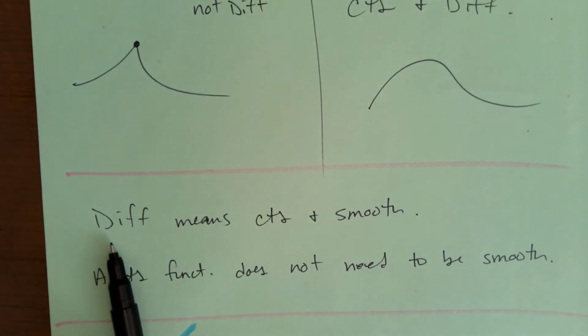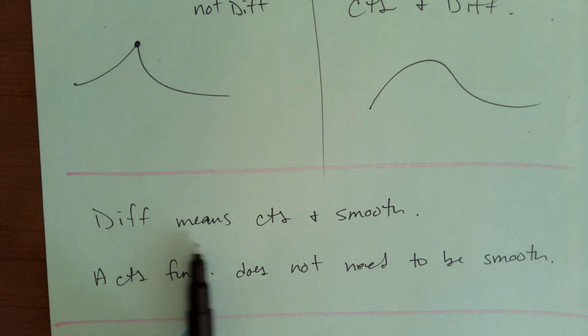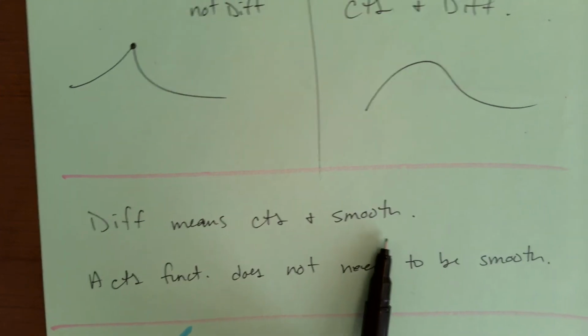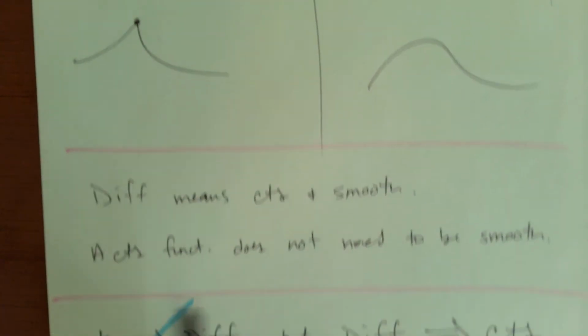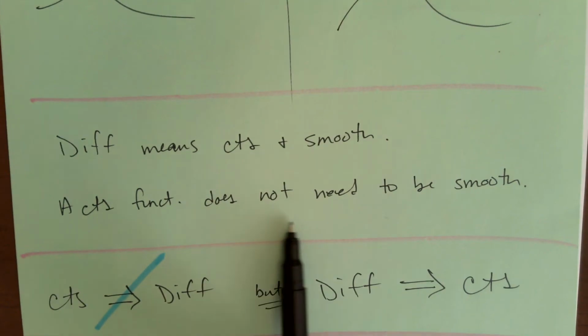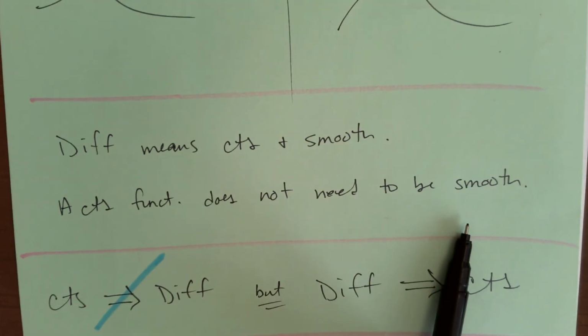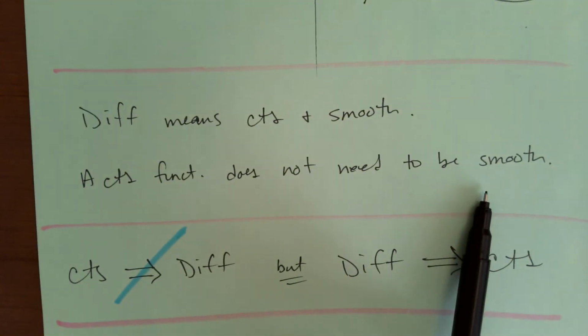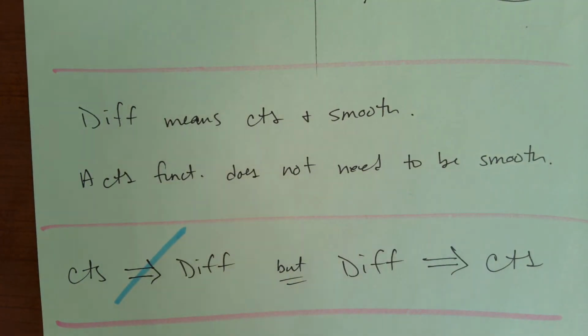So the point is, guys, that differentiable means two things, continuous and smooth. A continuous function does not need to be smooth, example right here, so a continuous function does not need to be differentiable.